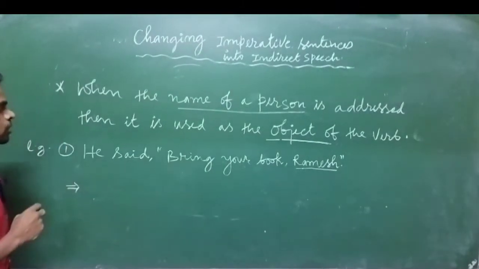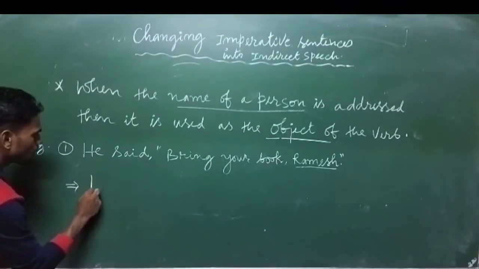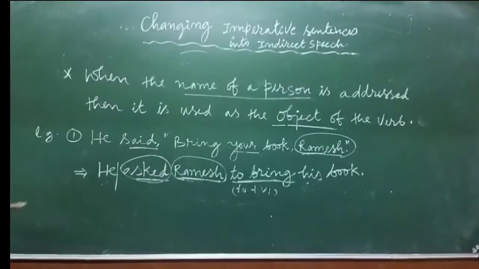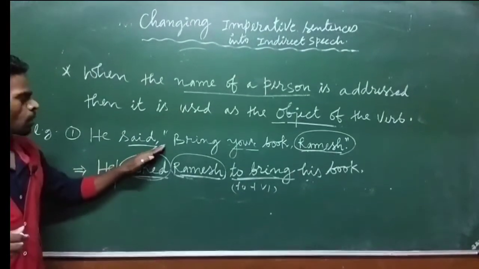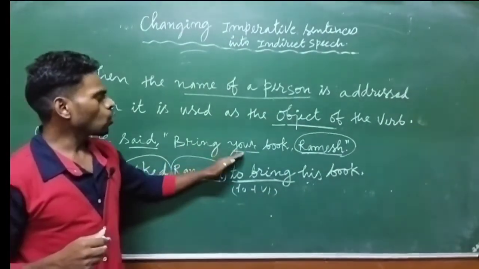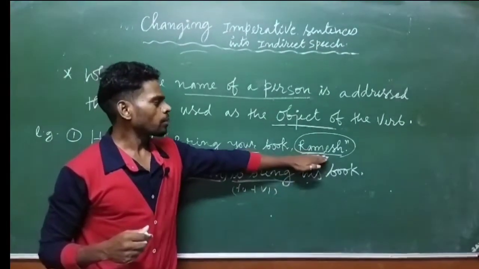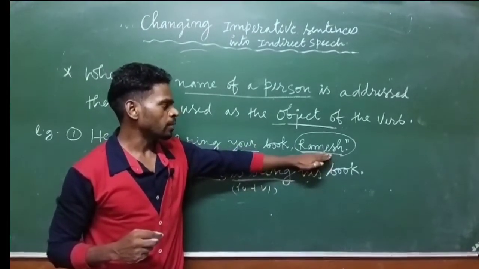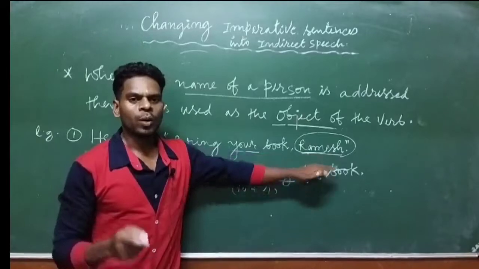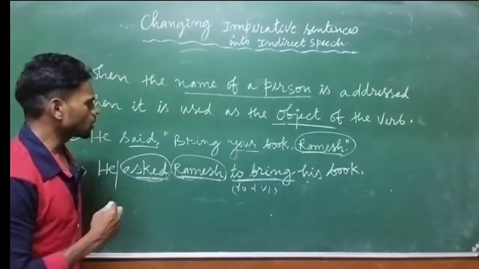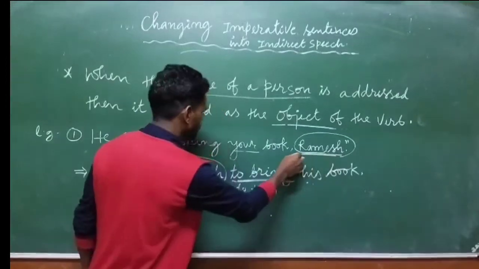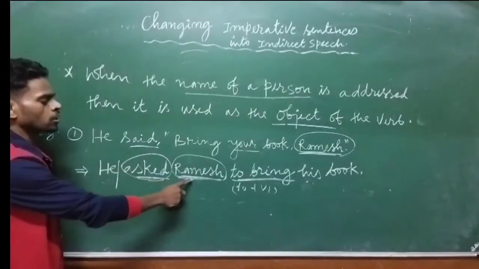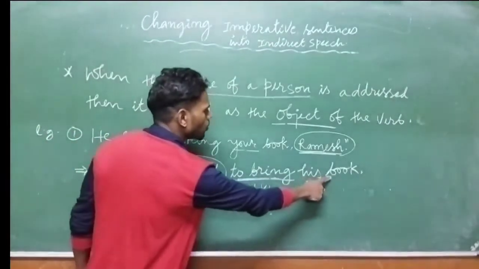So let's change it. So here he asked. This is the sentence: he said, within inverted commas, bring your book, Ramesh. Ramesh is the name of a person. Ramesh is a boy here and his name is written at the end. But when we change into indirect speech, the name of the person Ramesh will come in the object position. So it will be: he asked Ramesh to bring his book.